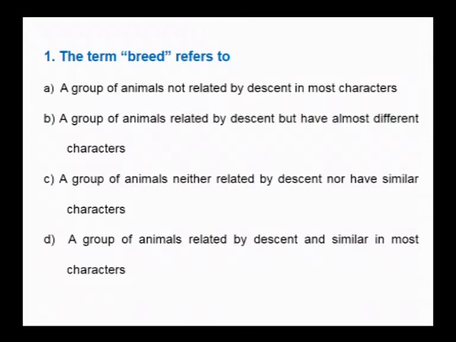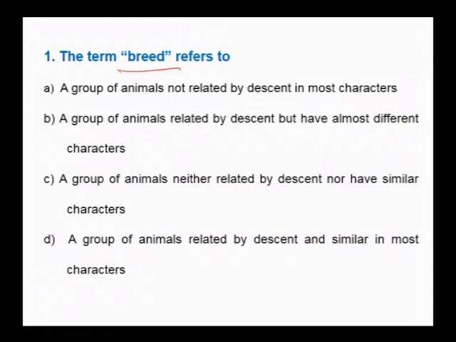Now we will discuss some multiple choice questions related to these strategies in food enhancement. The first question: the term breed refers to. So we are studying even in animal breeding. The options are: a group of animals not related by descent in most characters, a group of animals related by descent but having almost different characters, a group of animals neither related by descent nor having similar characters, and a group of animals related by descent and similar in most characters.